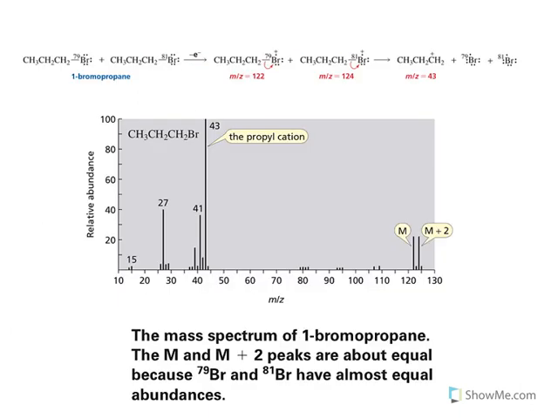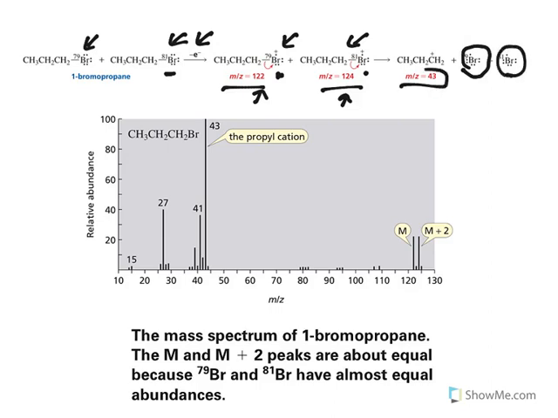Let us see one example. Bromine has 2 isotopes, one with mass 79 and the other with mass 81. When you hit it with an electron, it forms these ions. So these are molecular ions. One is 122 and another one is 124, because the difference in mass is 79 and 81, so 2 is there. Now after that, as we have seen with heterolysis, bromine takes both the electrons and you get this propyl cation. Look at this, at the extreme end you have 2 peaks, M and M plus 2.